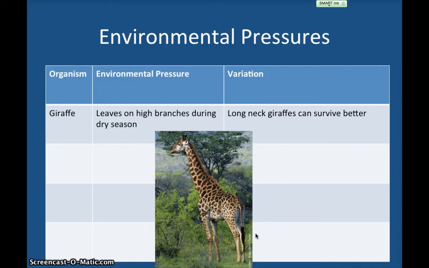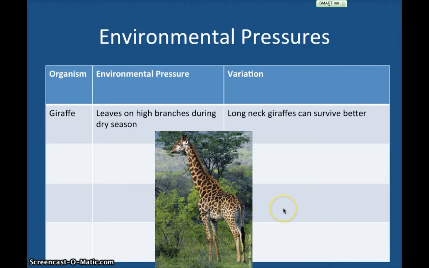Sometimes when there's a drought, it's a dry season, the green on the ground here will dry up. So you can kind of see some branches back here that don't have as many leaves. In those times of drought or dry seasons, the giraffe with the longer neck that can reach maybe the branches that the other giraffes could not might be able to survive better and then reproduce to pass on that gene.